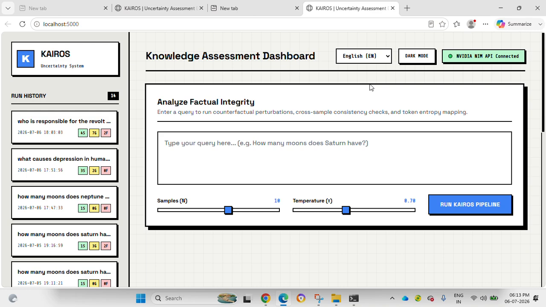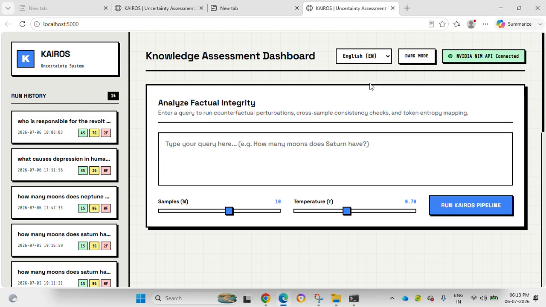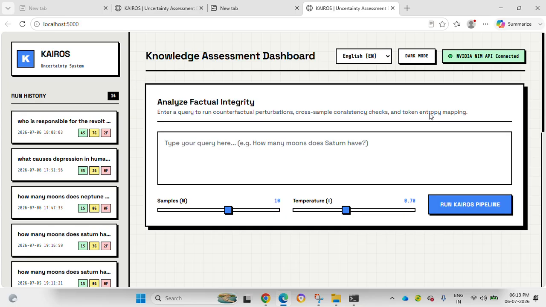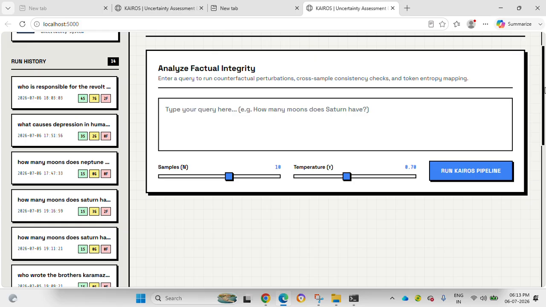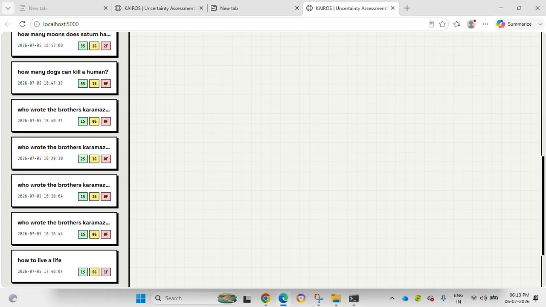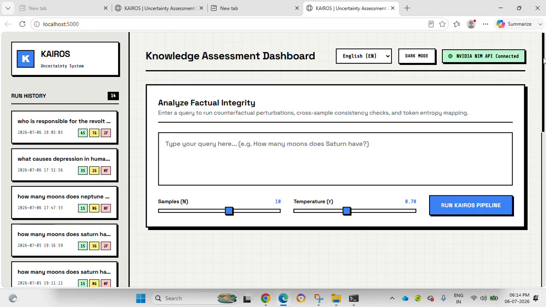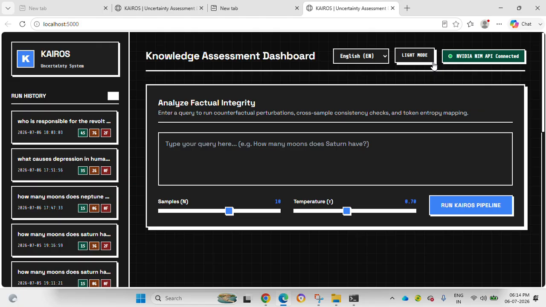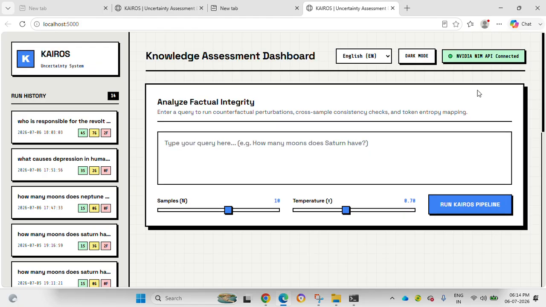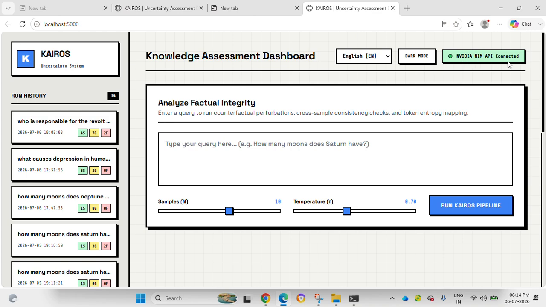So let me open that, and here we have the UI, which is a neo brutalist UI. Very cool. Firstly, on the left hand side, we have all of the previous claims, and a tiny little credit to ourselves: Sahil Maharaj, that's me, and Abdul Kafil, my buddy. We did this algorithm together. Here you can select language, and here you have a dark mode. I'll stick to the light mode for now, and then we have the NVIDIA NIM API connected.